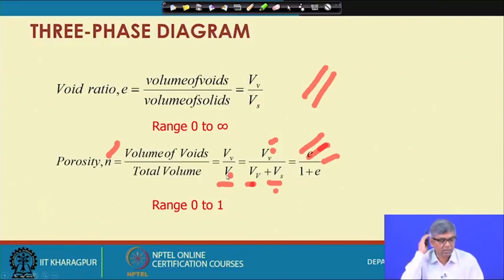So void ratio ranges from 0 to infinity, which means you will not be surprised if any soil has a void ratio more than 1. That is no surprise, it can actually happen, many soils can have a void ratio more than 1, whereas the value of porosity cannot be more than 1. It should range between 0 and 1.